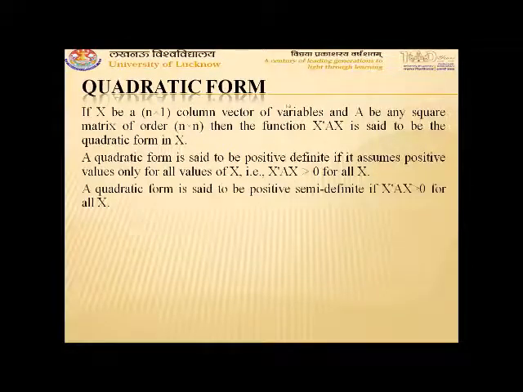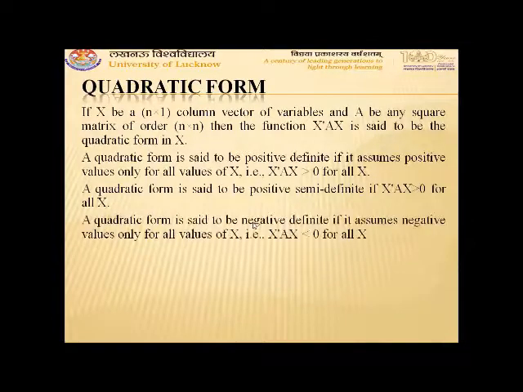Similarly, a quadratic form is said to be positive semi-definite if X transpose AX is greater than or equal to 0 for all X. For positive definite, it is exactly greater than, and for positive semi-definite, it may be greater than or it may be equal to 0.